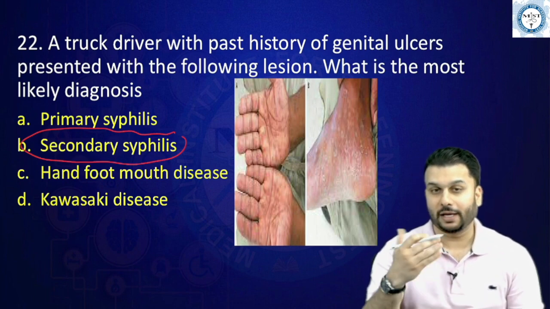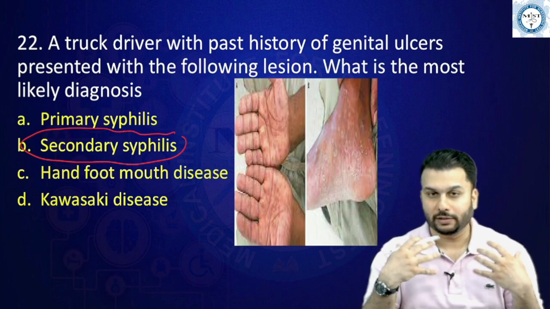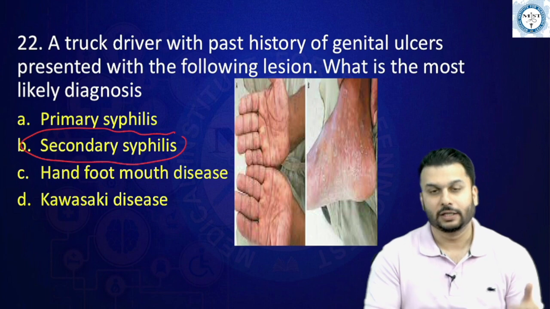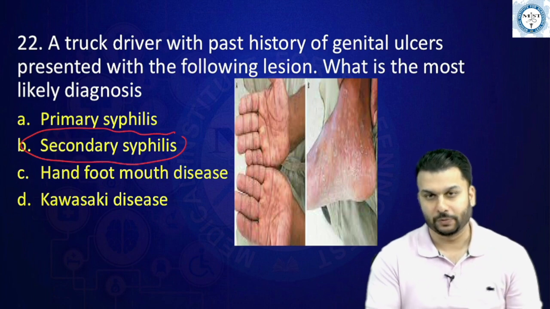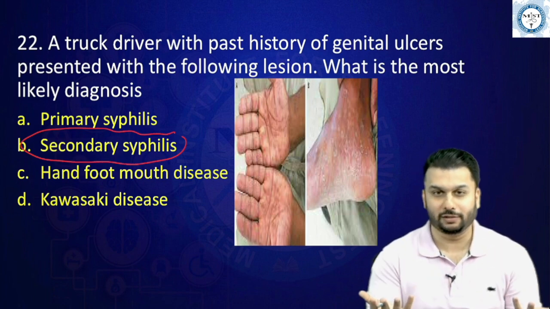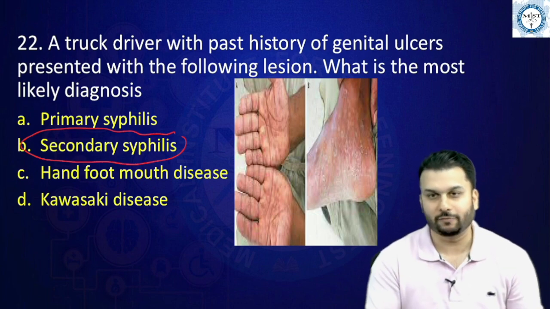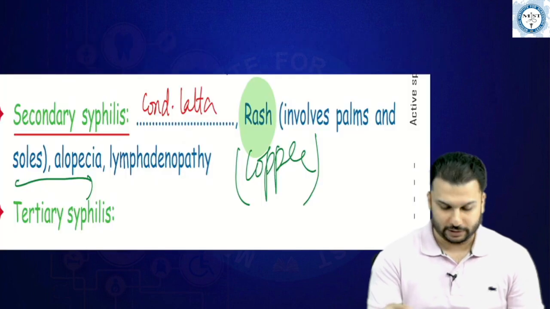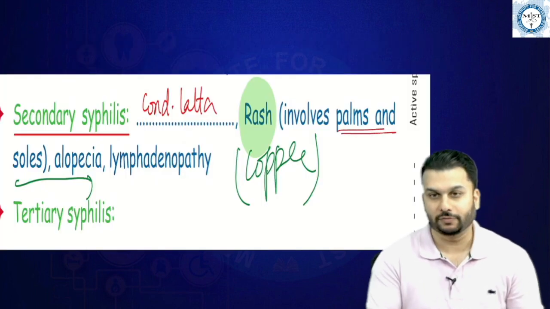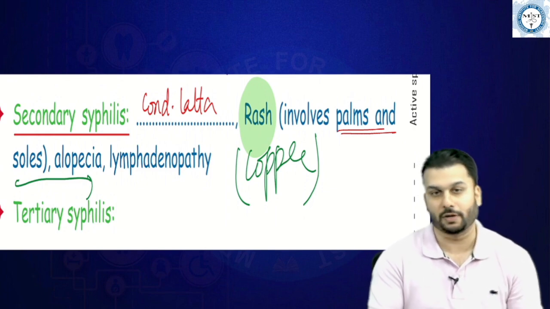Some people may have tilted towards hand-foot-mouth disease. Why wouldn't that be the answer here? The reason, Doctor, look at the age also. Hand-foot-mouth disease more or less is found in children. So this is one thing, and genital lesions were given. Now what else do we need as a history, right? So that's why syphilis has to be the most appropriate answer over here. You can all just have a look, right? Very specifically we have this in our workbook that yes, the rash of syphilis involves the palms and soles.